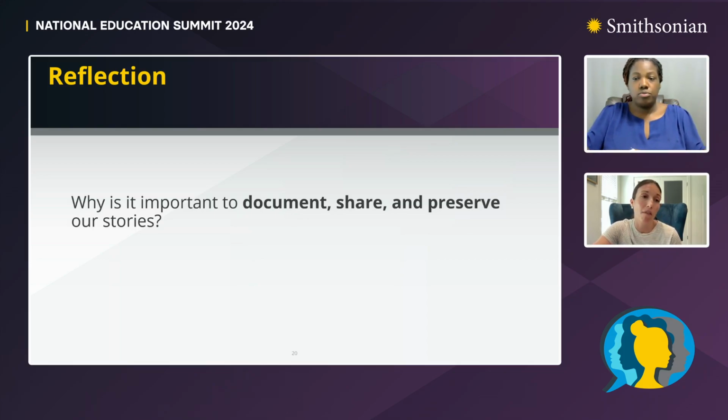I know I felt the same. I had a grandfather who recently passed away, and being able to chat with him about his life and have our family stories together, it's really powerful. And when you have those written down and can share them with others in your community, it really becomes more.